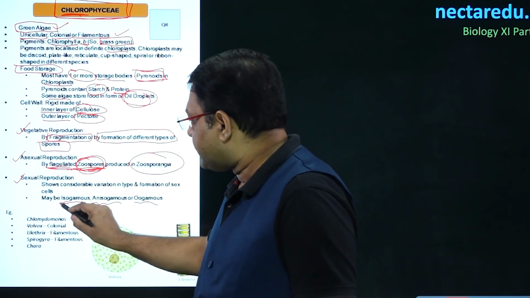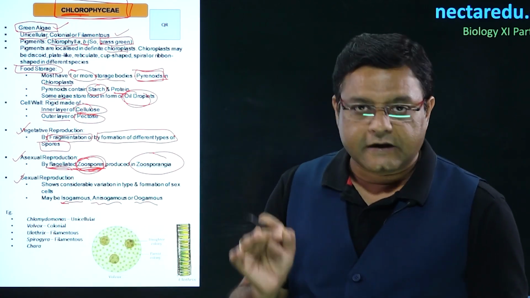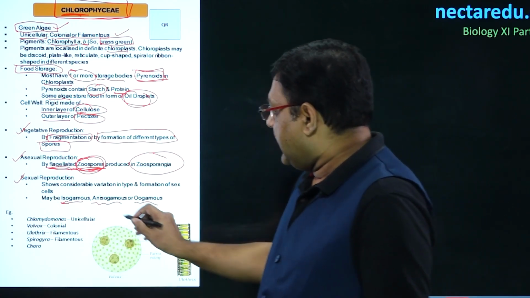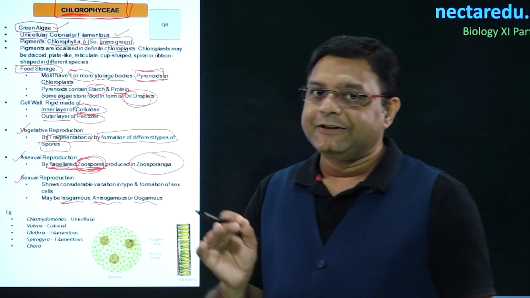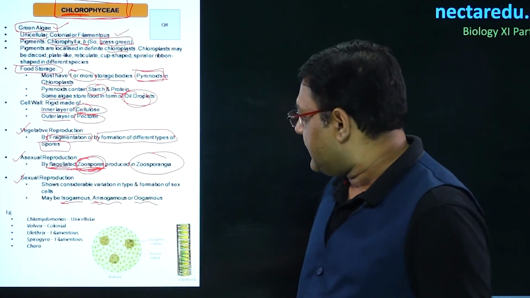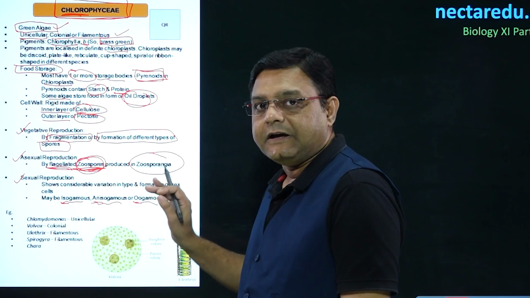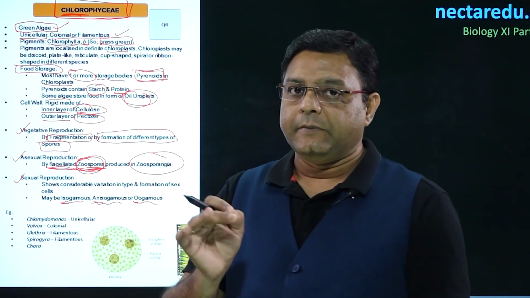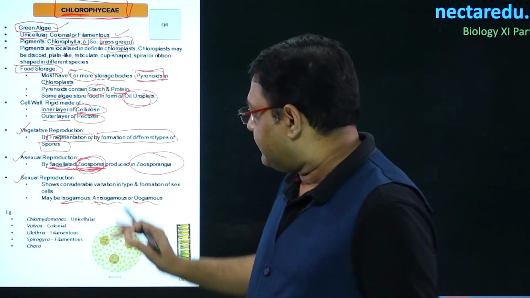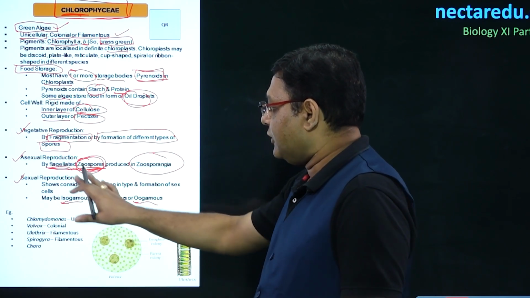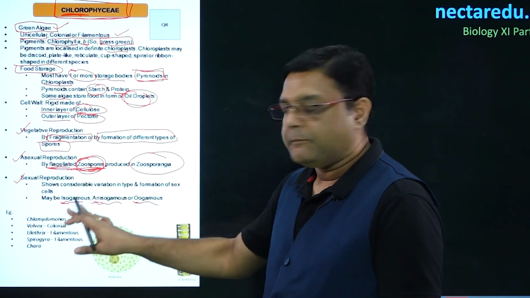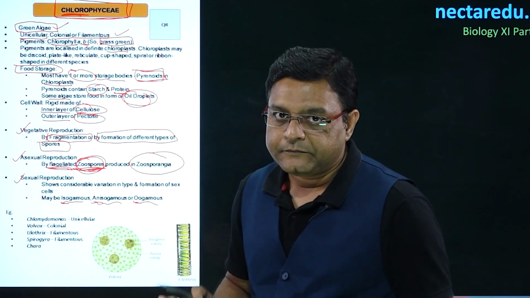Isogamous is the condition in which gametes are similar in size. In the case of anisogamous, these will be dissimilar in size. In the case of oogamous, it will be a special case in which the male will be motile and the female will be non-motile. So sexual reproduction can happen by any of these ways.